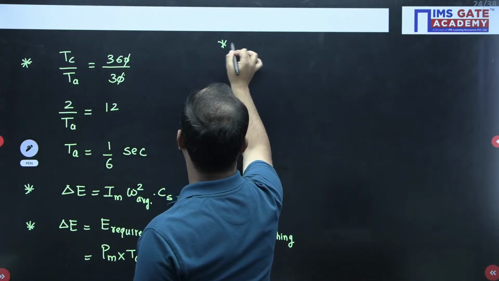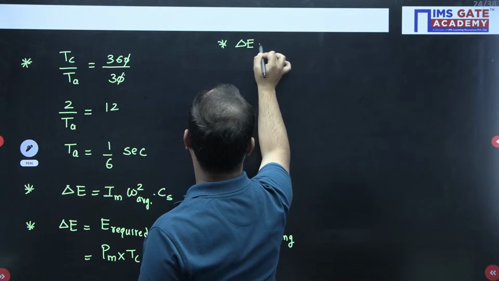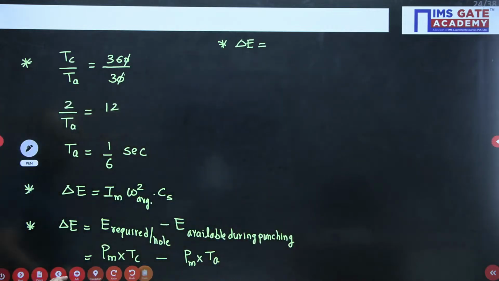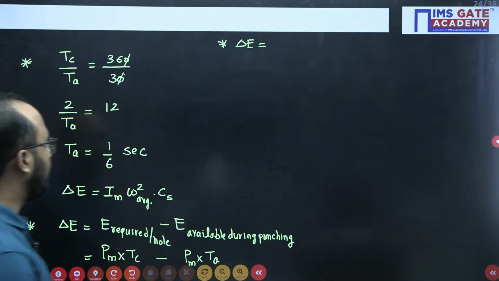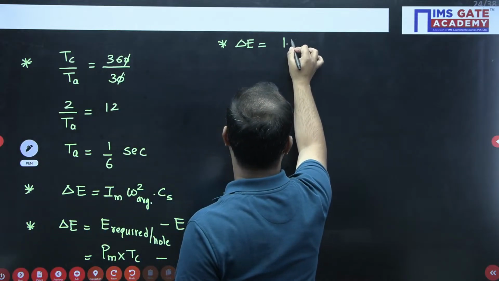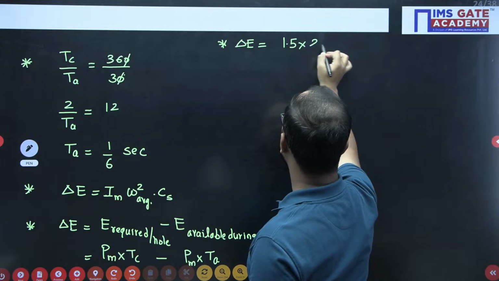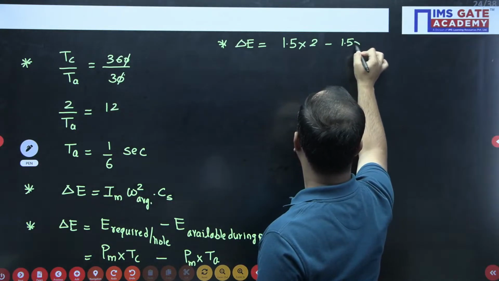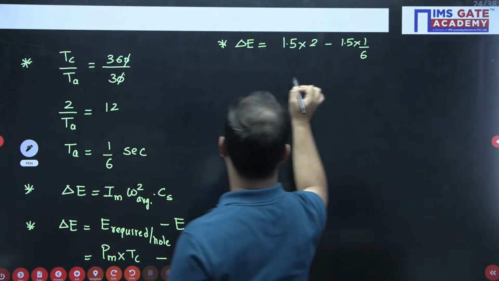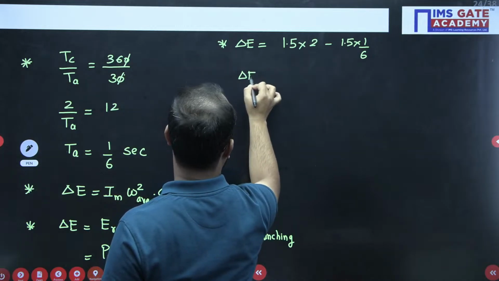So delta E, power of motor as given in the question, 1.5 kilowatt. So 1.5 kilowatt multiplied by the cycle time, cycle time is 2 seconds, minus 1.5 into actual time, 1 by 6. From here delta E value you will be getting.